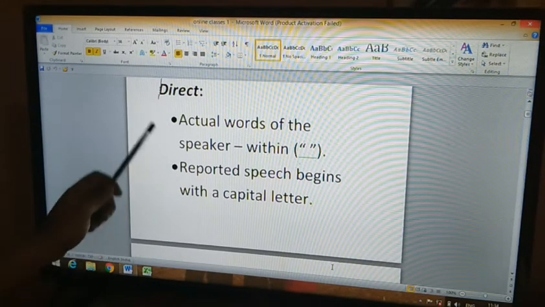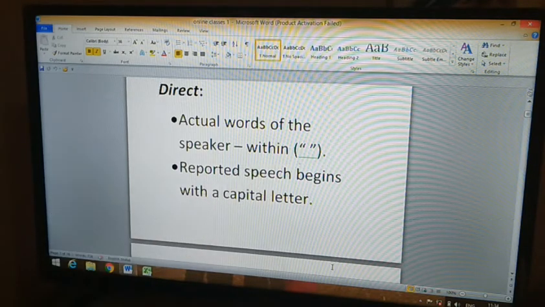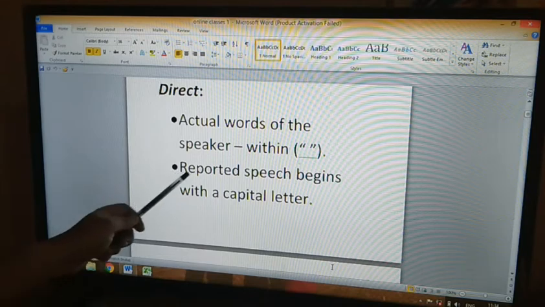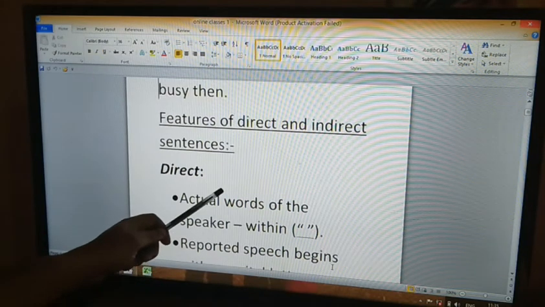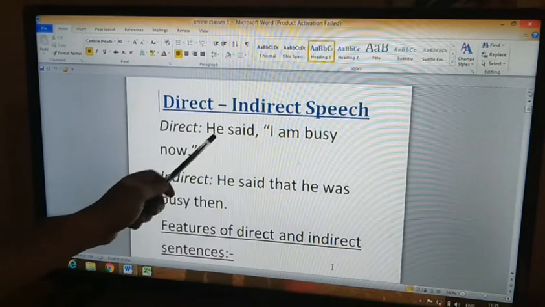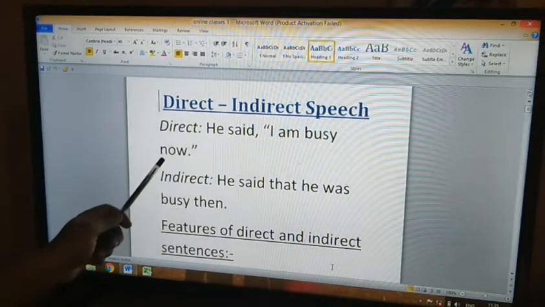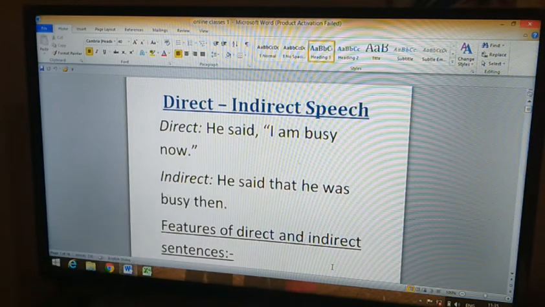Then, reported speech begins with a capital letter. Example: here you see, He said, "I am busy now." In indirect speech: He said that he was busy then.